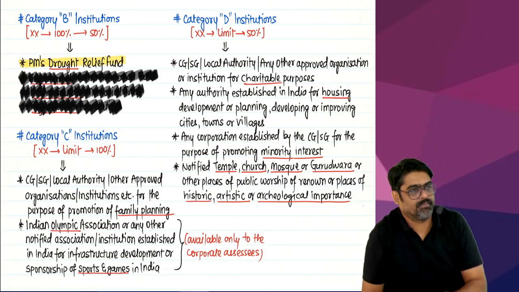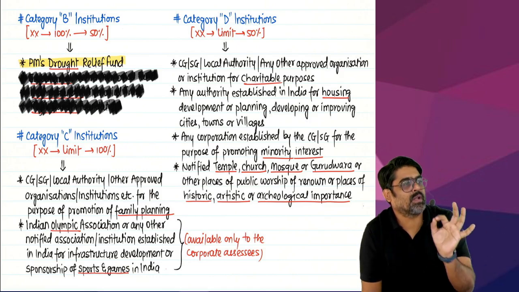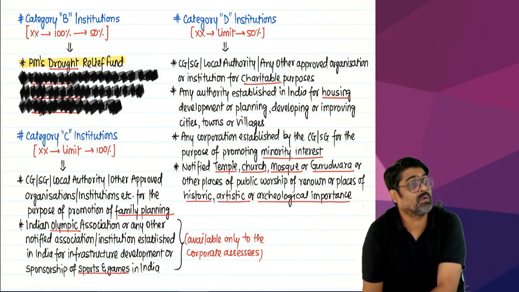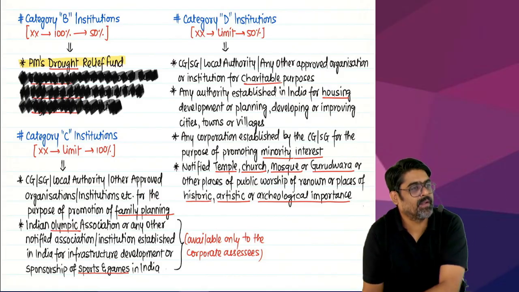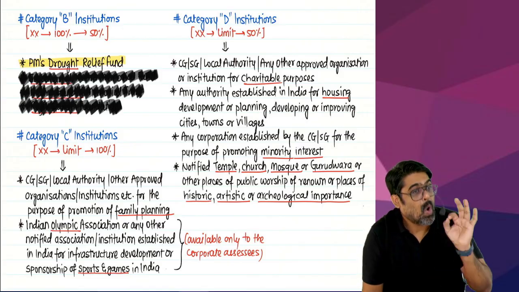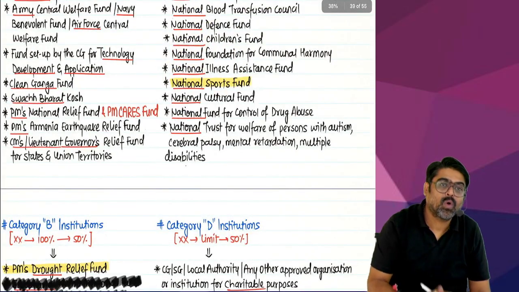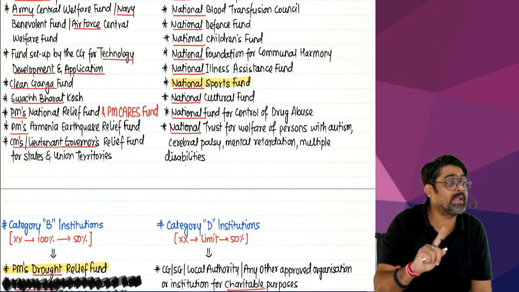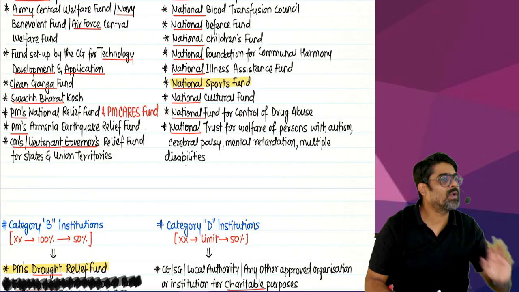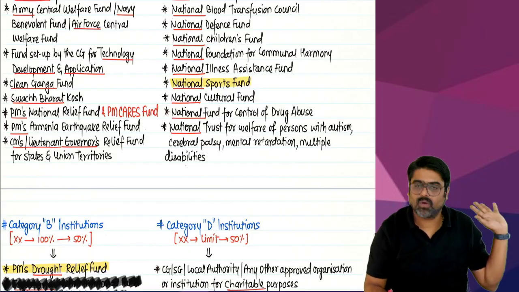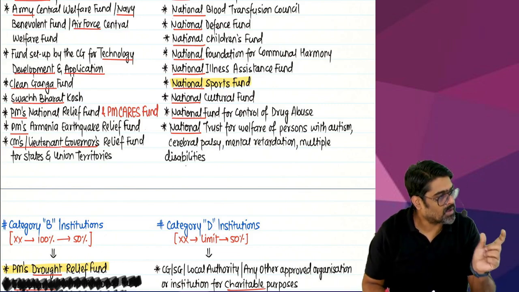Start from category B. Only one institute. Prime Minister's Drought Relief Fund is an institution. Yes or no? This is category B. Other than this, no other institution is category B. And remember, all the Prime Minister's funds you will see in category A. Only one Prime Minister's fund is there in category B. So if Prime Minister's Drought Relief Fund is there, you will say category B. All other Prime Minister's funds, category A. Okay? So category B is very easy to remember. Only Prime Minister's Drought Relief Fund.